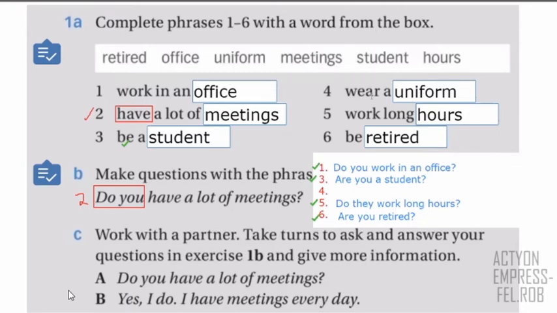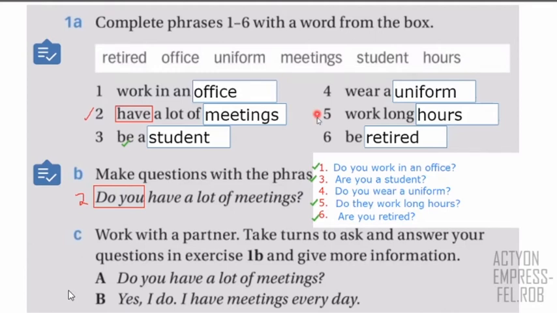Look, in the case of wear a uniform, wear is a verb. So if it's a verb, then you can say again do, right? So you can say, do you wear a uniform? Because it's a question with a verb, a normal verb. So you can say only that, right? Okay, so look, we have remembered a little of in what cases we use questions with do, in this case, or does. Do and does is possible.